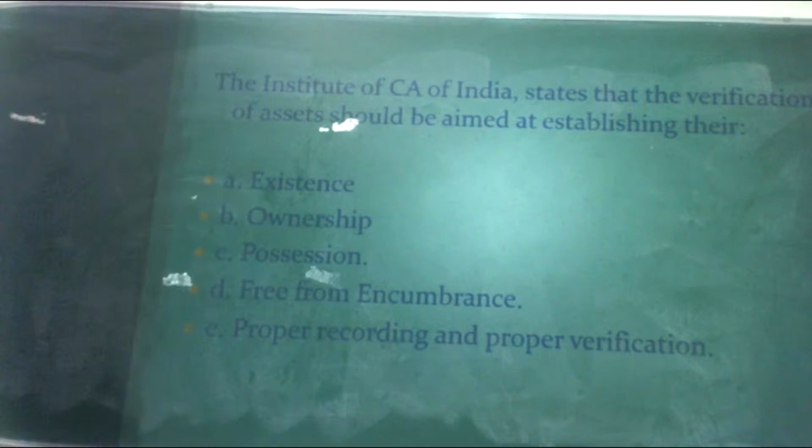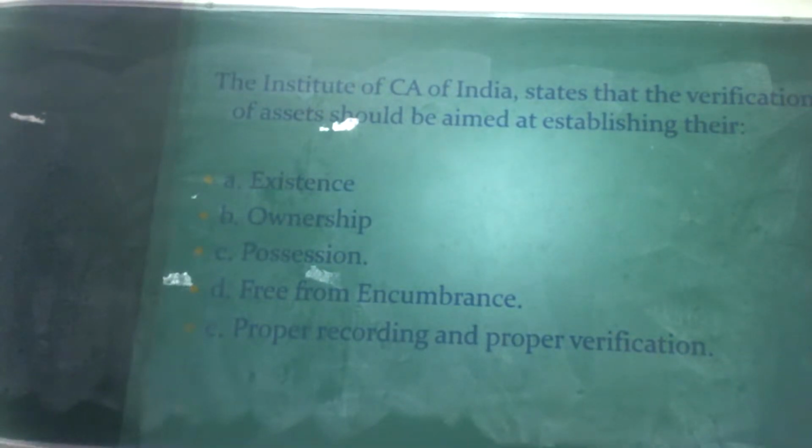The next one, possession. Here ownership is different and possession is different. Possession means when we enter into an agreement, we consider it as possession. For example, if you have taken it on a lease or rent basis, it will be considered as possession. But in the case of ownership, it covers all the dues without having any debts. That is called ownership. The next one, free from encumbrance.